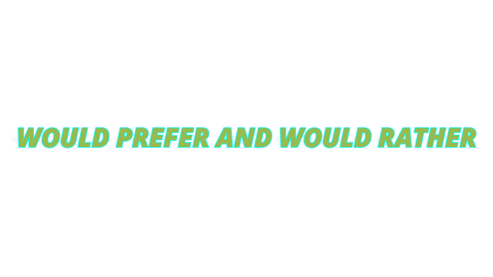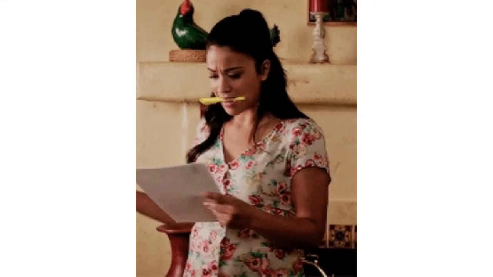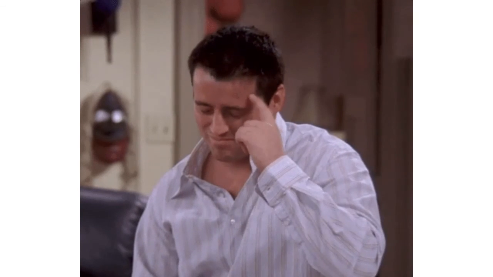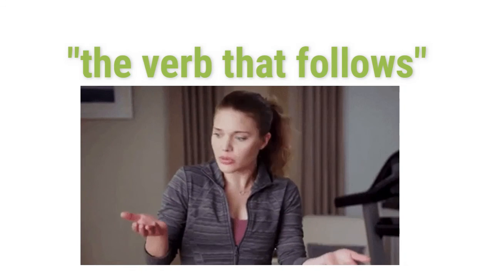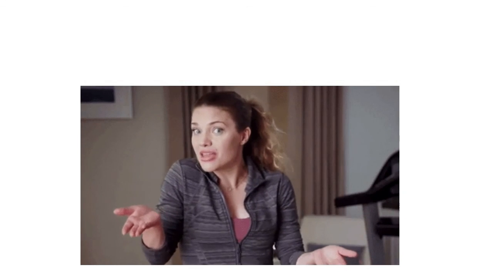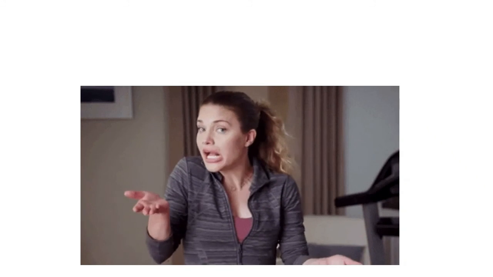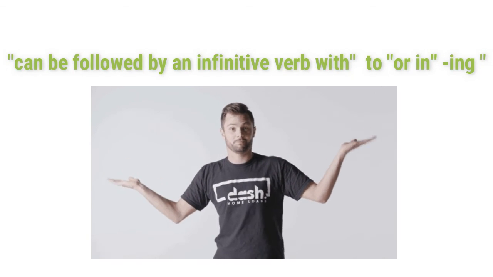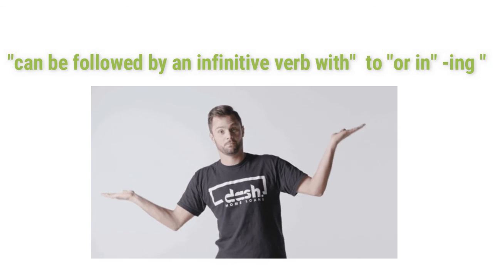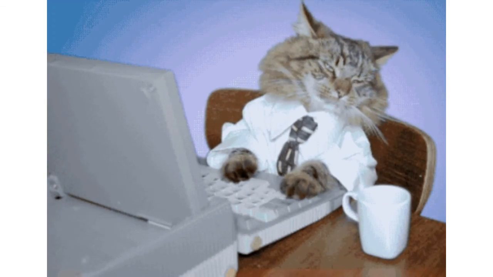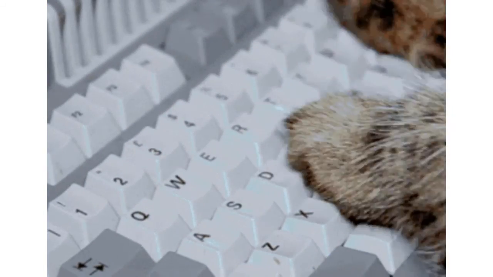Would prefer and would rather. There is an important difference between would prefer and would rather. The verb that follows would rather goes in the infinitive without to; keep that in your mind. On the other hand, the verb that follows would prefer can be followed by an infinitive verb with to or by the ing form. There is not much difference between one option and the other.